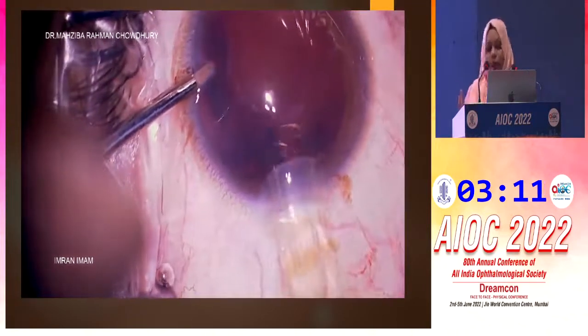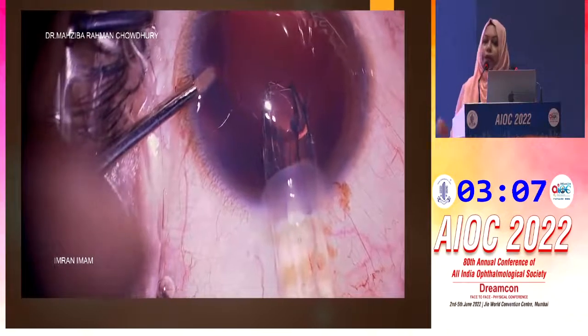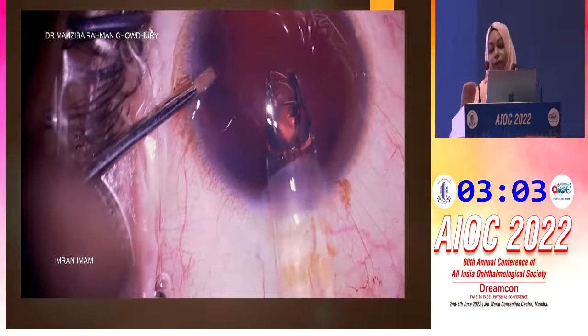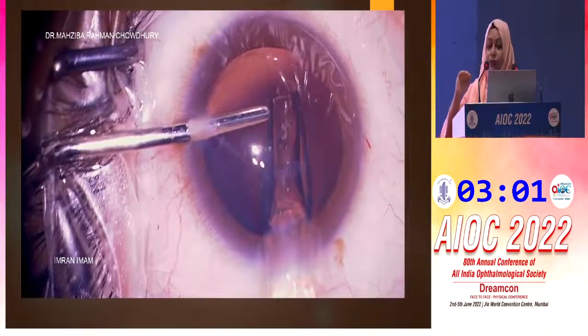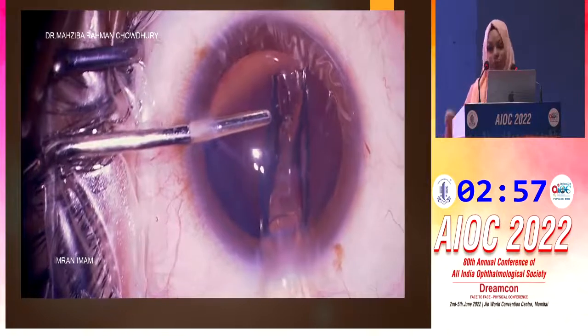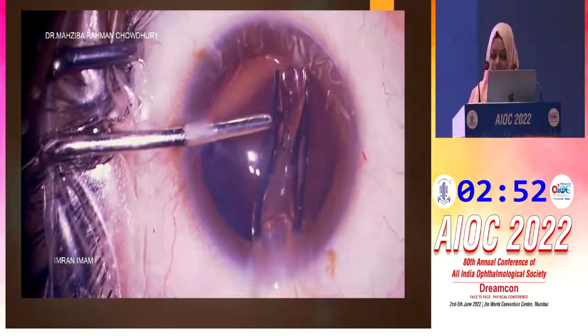The second important one was the loading, and this is the delivery of the lens. Over here, we will also take 1 extra minute. Why? Because the position of the ICL is very important. If it goes upside down in the eye, what happens? We have to take it out again. We can't rotate it. So be very, very careful.